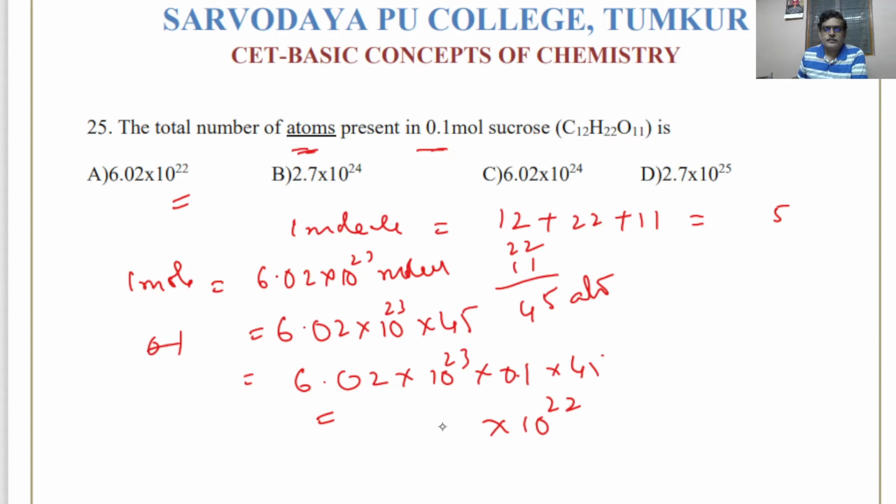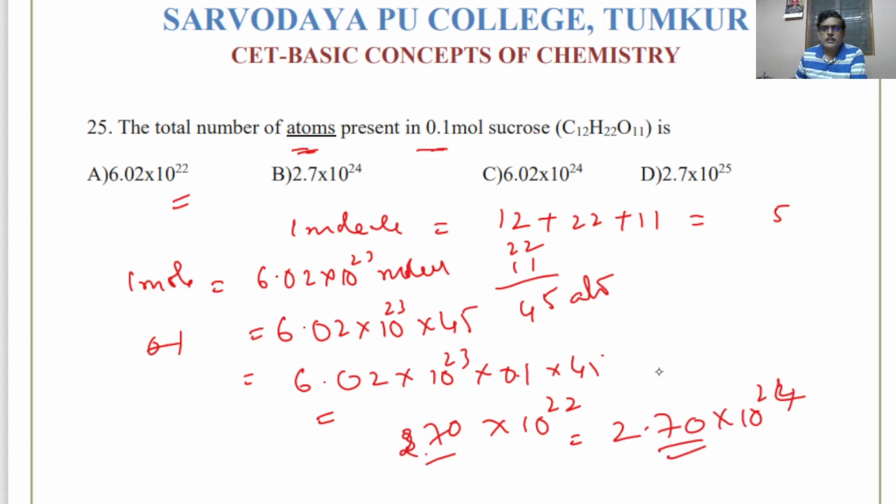So I take it as 6. When it becomes 27, okay, 270 into 10 to the power of 22. So if it is 2.70 into 10 to the power of 22, that will be the answer.